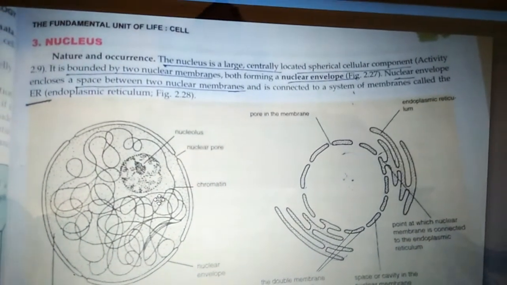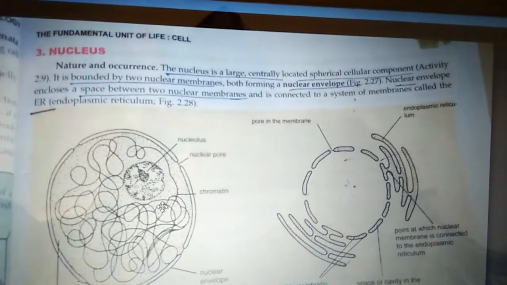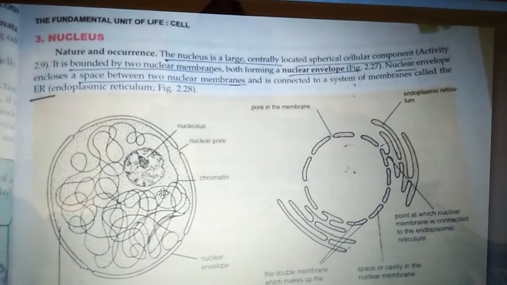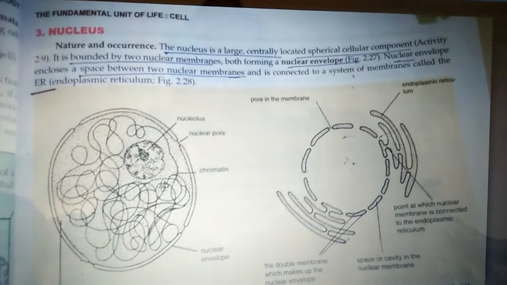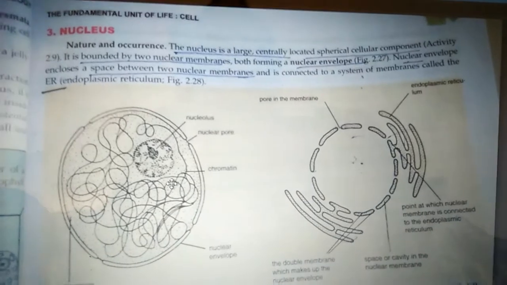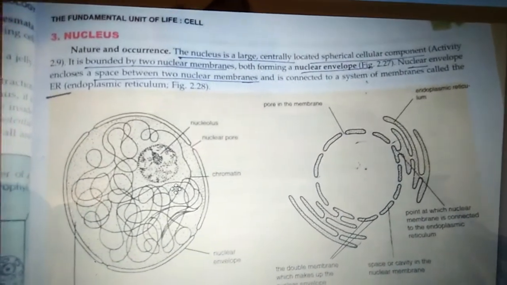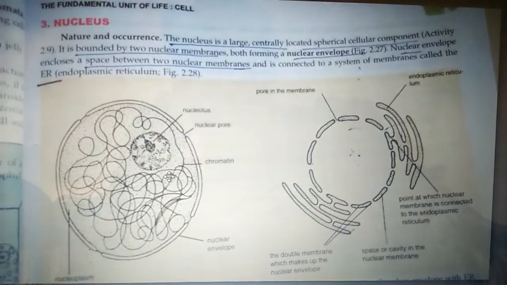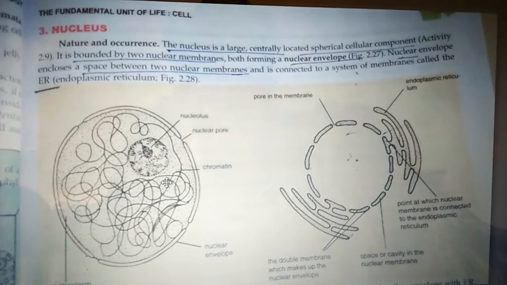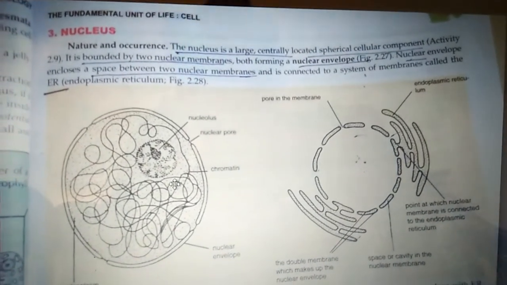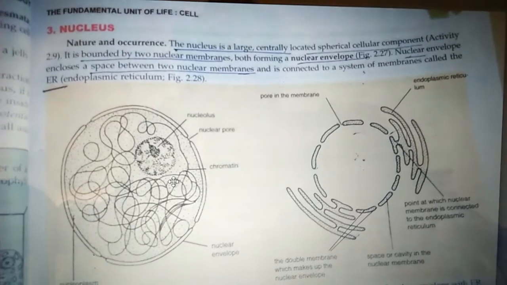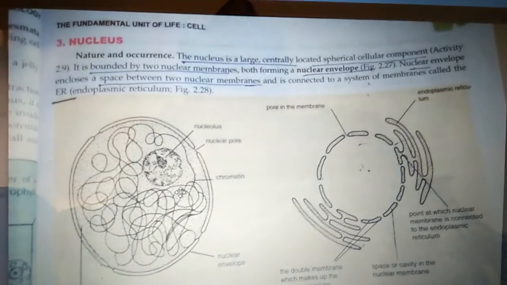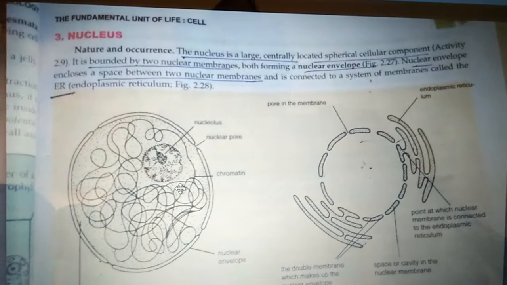Next cell organelle is the nucleus. So nucleus is the most important cell organelle. Like in our body we have brain. Brain controls all the activities of our body. Similarly, inside the cell, nucleus controls all the activities of the cell. So nucleus is very large and it is centrally located. It is spherical and it controls all the activities of the cell.